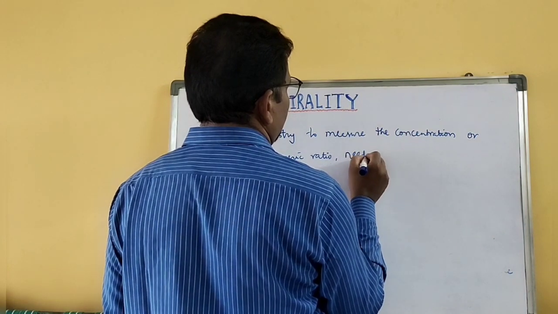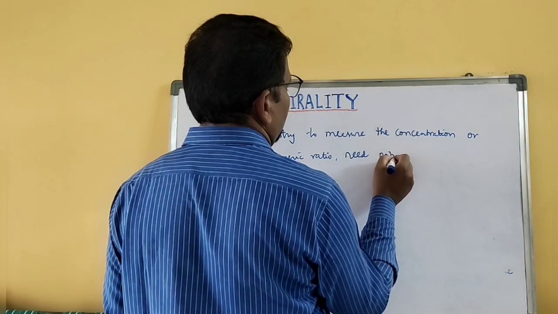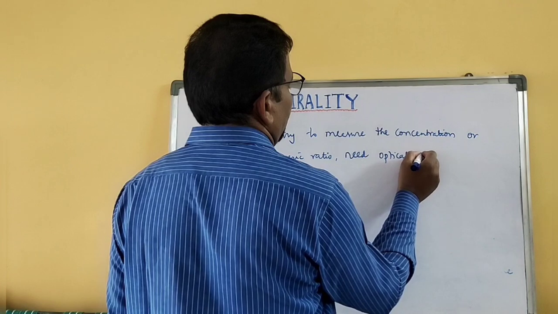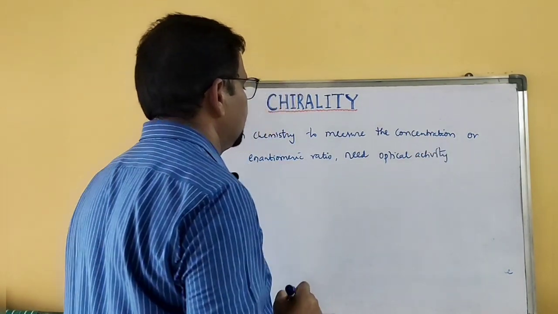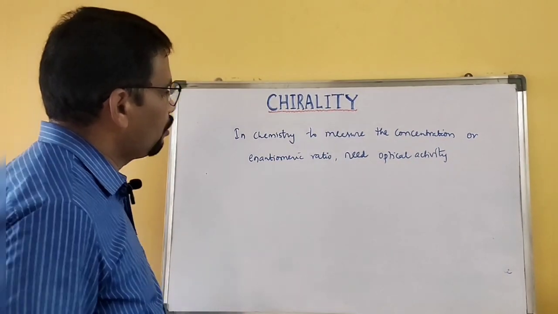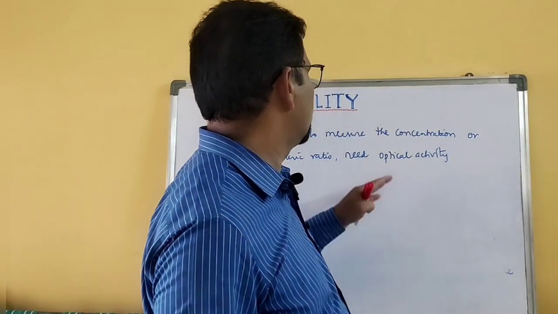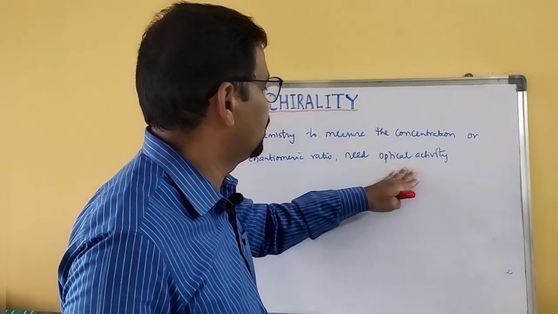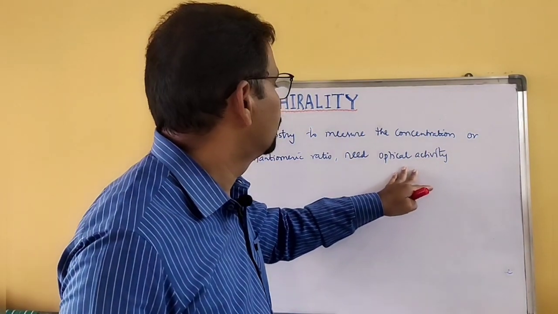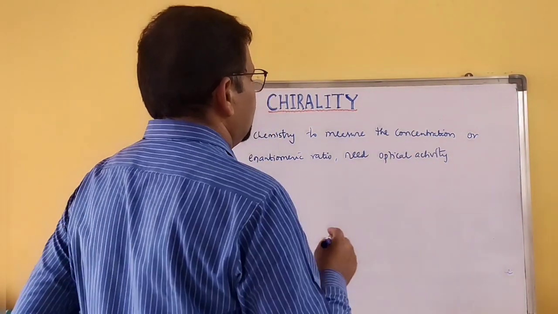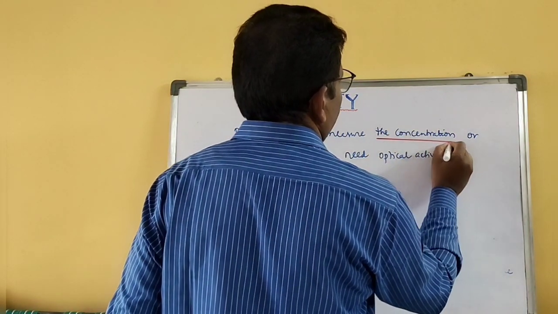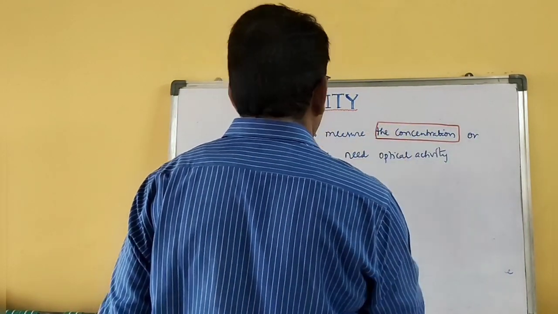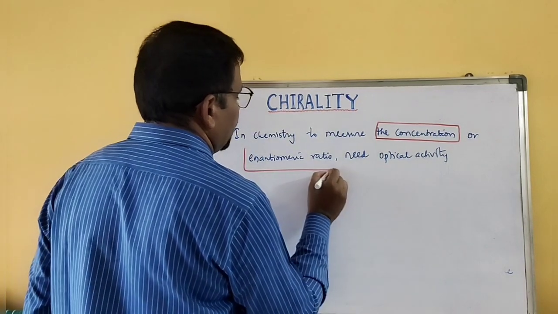So why do we need optical activity? What is the use of optical activity or optical rotation? To measure the concentration and enantiomeric ratio.